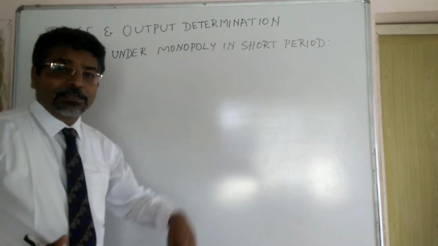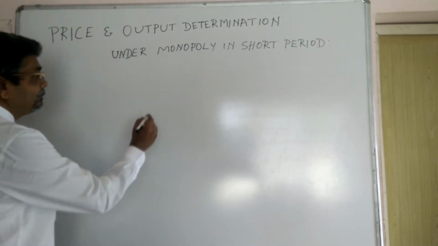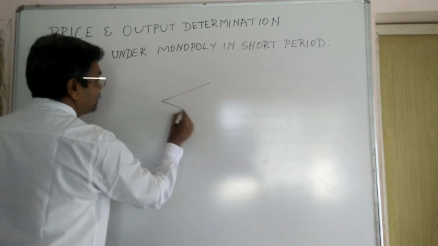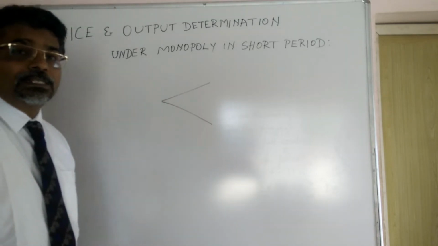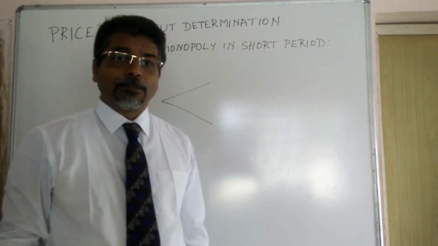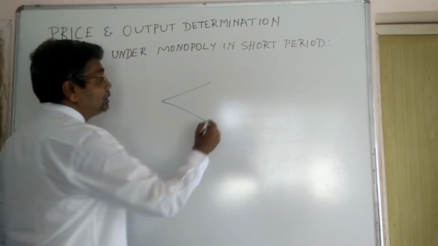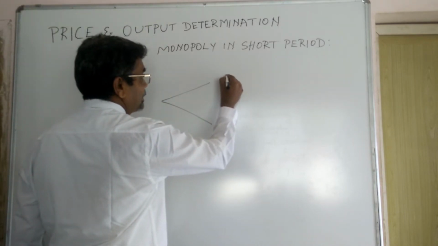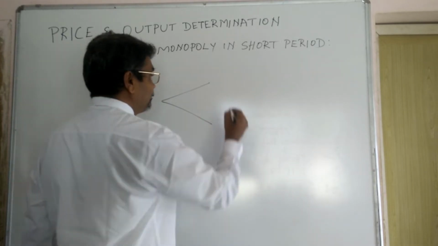Short period is a time period where we can see two varieties of factors of production, fixed factors of production and variable factors of production.